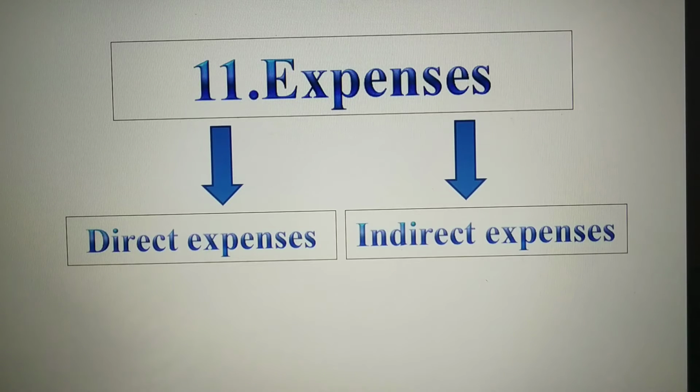Direct expenses are the expenses made while purchasing raw materials or while manufacturing the products.